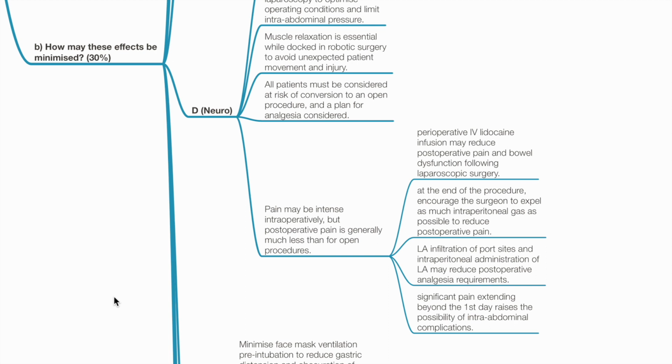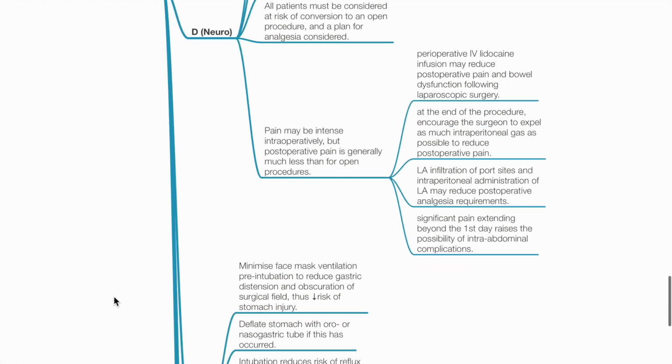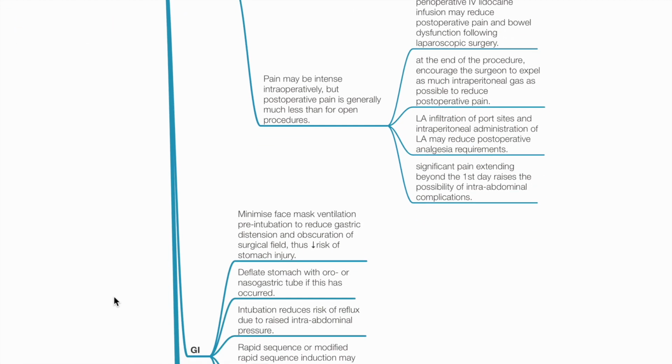Perioperative IV lidocaine infusion may reduce post-op pain and bowel dysfunction following laparoscopic surgery. At the end of the procedure, encourage the surgeon to expel as much intraperitoneal gas as possible to reduce post-op pain. LA infiltration of port sites and intraperitoneal administration of LA may reduce post-op analgesia requirements. Significant pain extending beyond the first day raises the possibility of intra-abdominal complications.